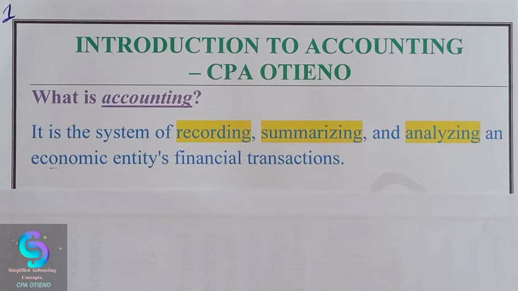And I said, as per our definition, which I've really decided to make brief, it is the system of recording, summarizing, and analyzing an entity's financial transactions. In some other definitions, you will realize it is defined as a process. The major information there is a process. It is not a one-time activity, but it is something that is a continuous process.